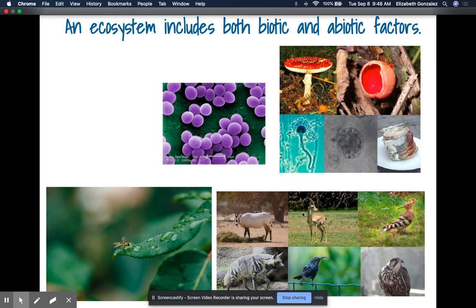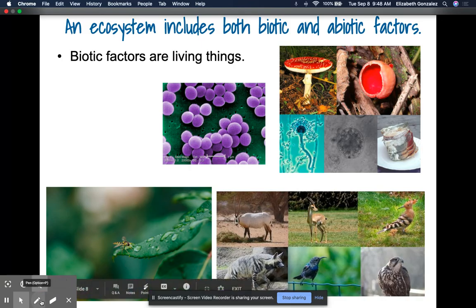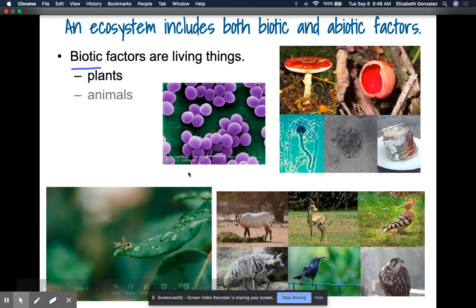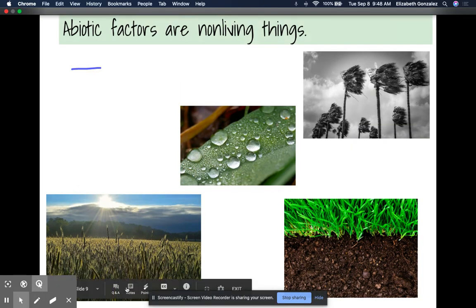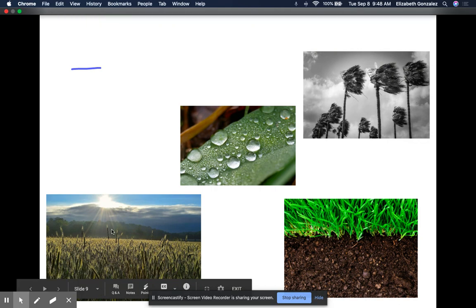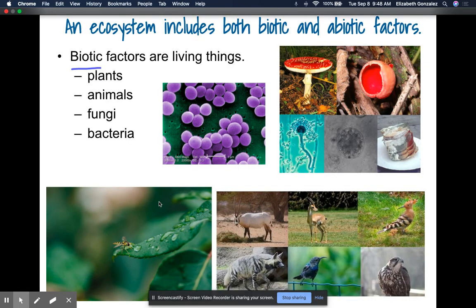An ecosystem includes both biotic and abiotic factors. Biotic factors are anything that is living. So like we said, the term bio means life. Some of the living things that we are going to look at include our plants, our animals, our fungus, and our bacteria.